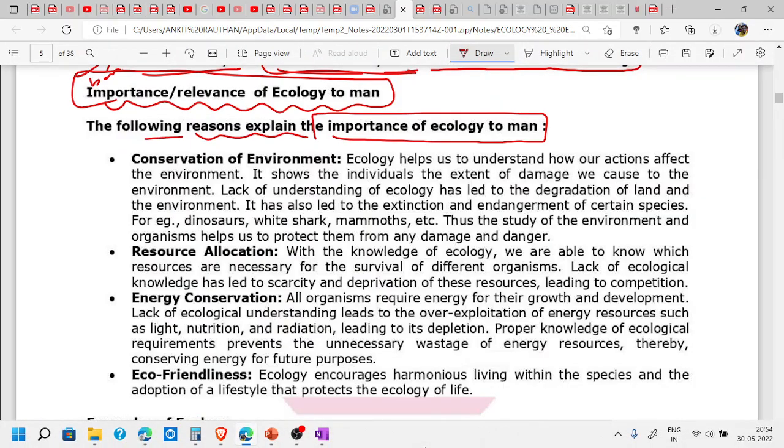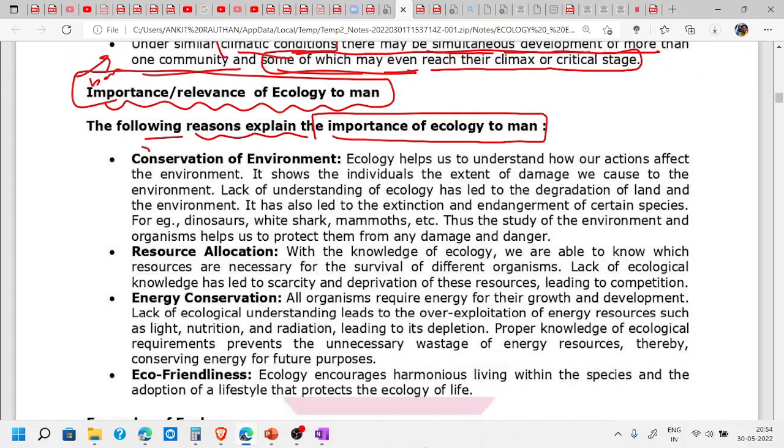So first point is conservation of environment. Because of ecology we understand the importance of environment, and then we will understand why to protect our environment. Ecology helps us to understand how our actions affect the environment. So the first point we wrote now is that how environment is important to us, we will understand by ecology. And when we understand this, we will obviously conserve the environment.